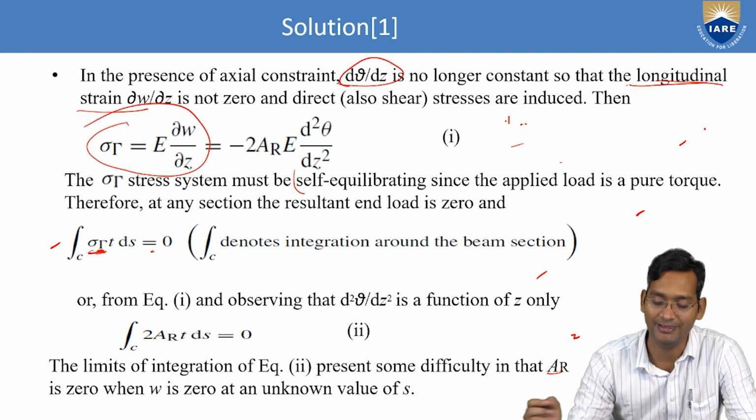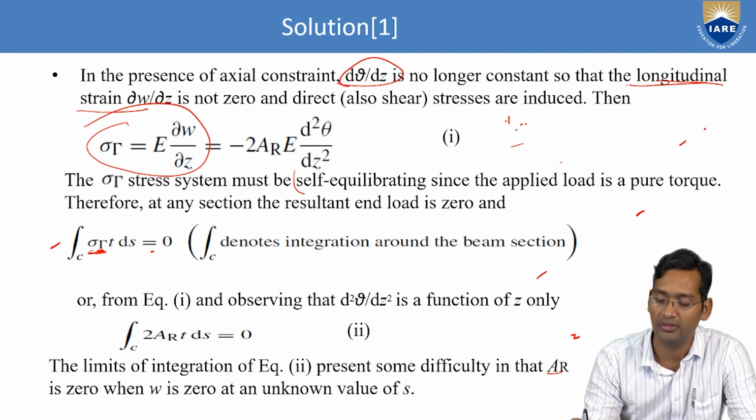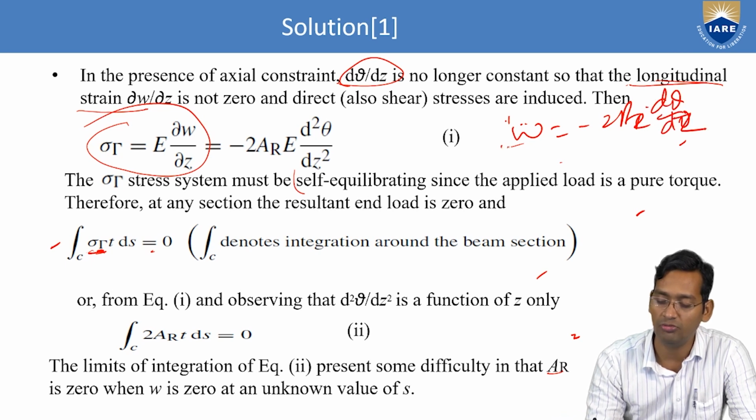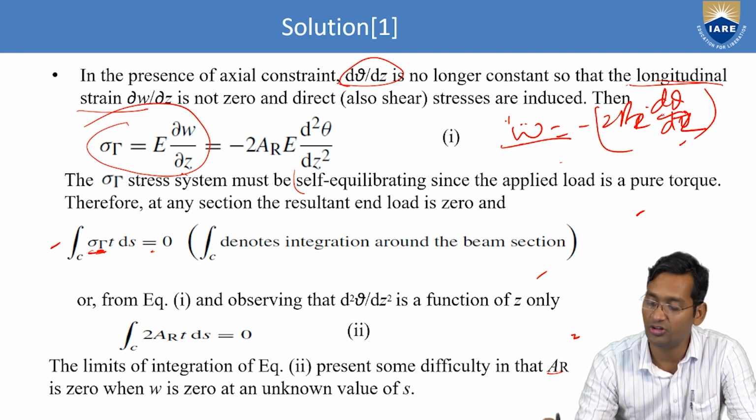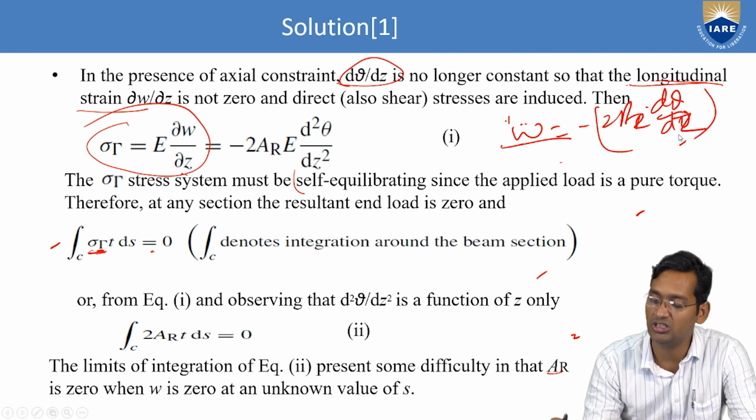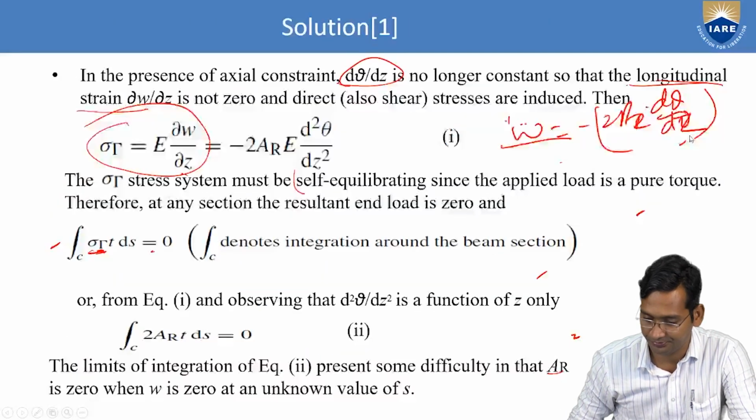into del w by del z. That w formula, you know, w equals to what? Minus 2AR into d theta by dz. Right? What we require is del w by del z. Means we have to differentiate this one. So after differentiating, what we will get? d2 theta by dz square.